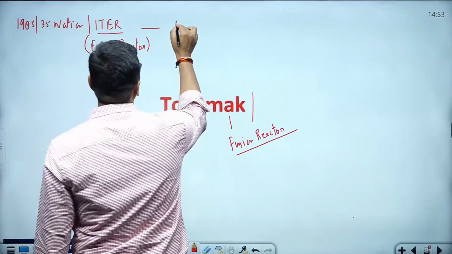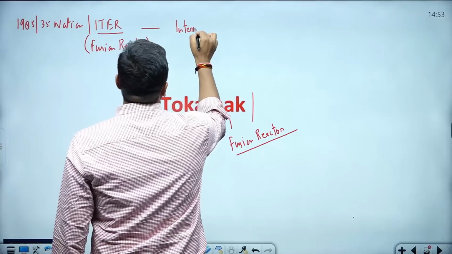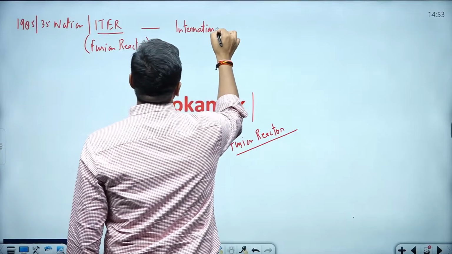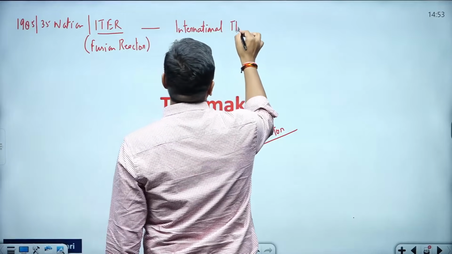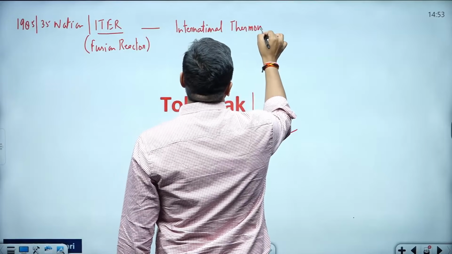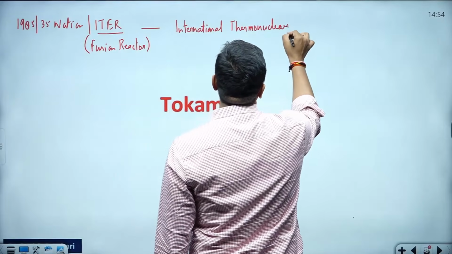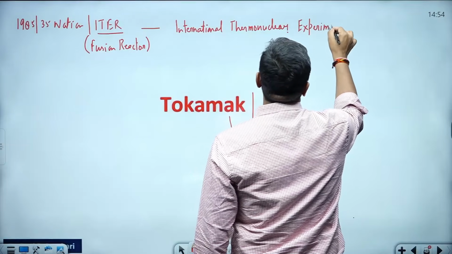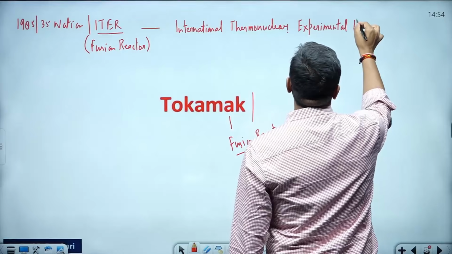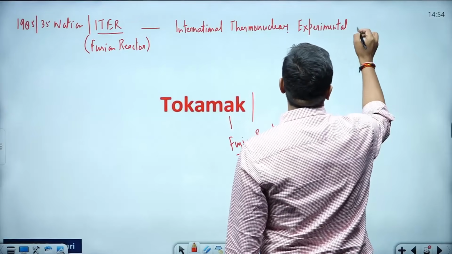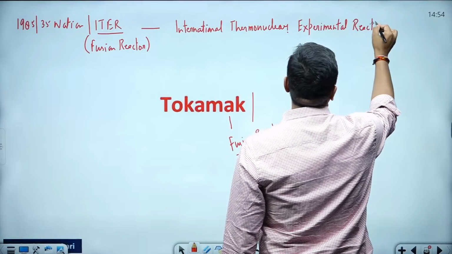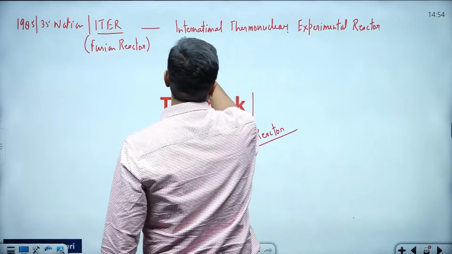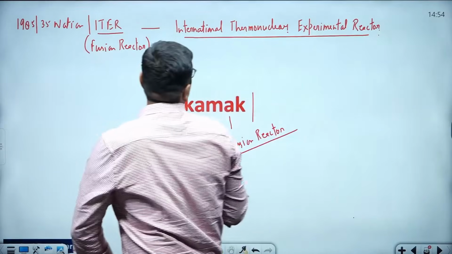The full form of ITER is International Thermonuclear Experimental Reactor. This is the full form of ITER.